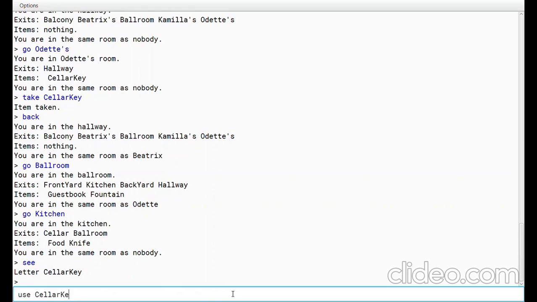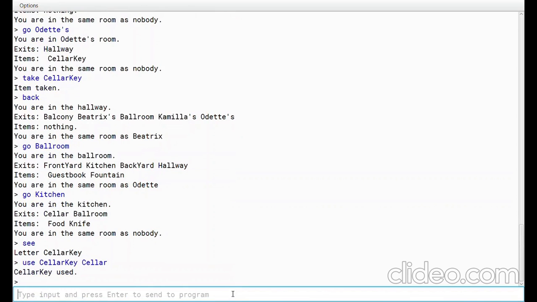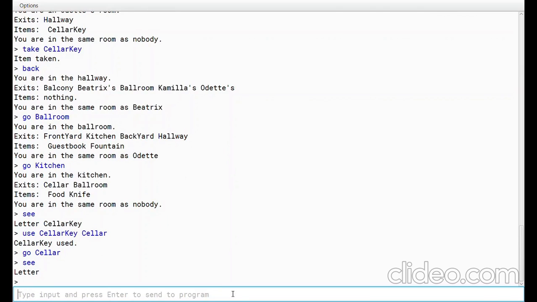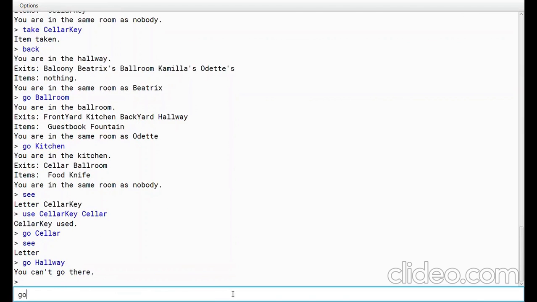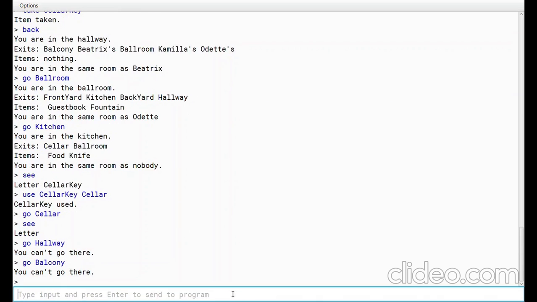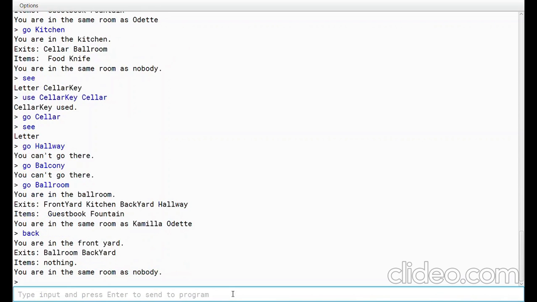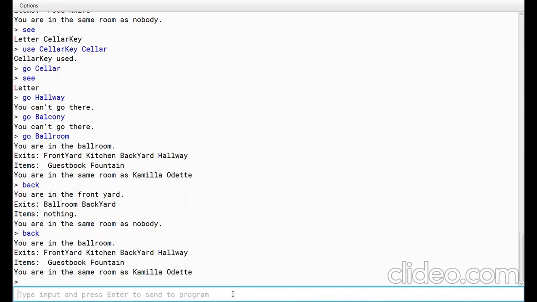Use cellar key on the cellar. And let's go to the cellar. Okay, so now we don't know where we are. We have a letter. Let's just try going to the hallway, for example. We can't go there. Go balcony. We can't go there. Go ballroom. Okay. And now let's find out where we were. Let's just press back and see where we were. Oh, cool, we're in the front yard. Let's go back to the cellar. Where are we gonna end up next?